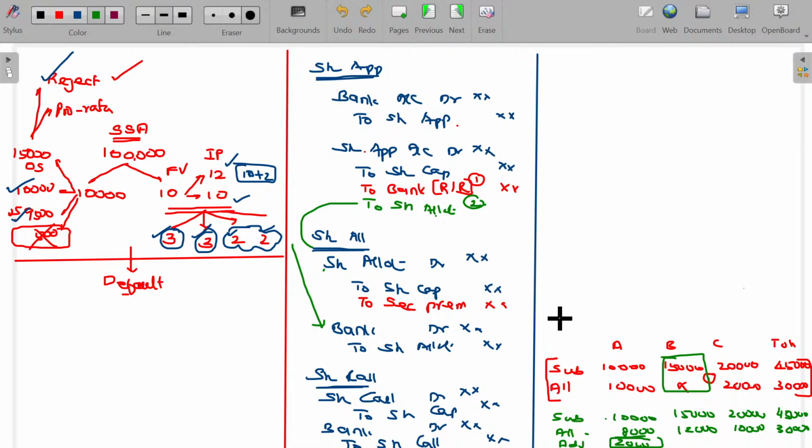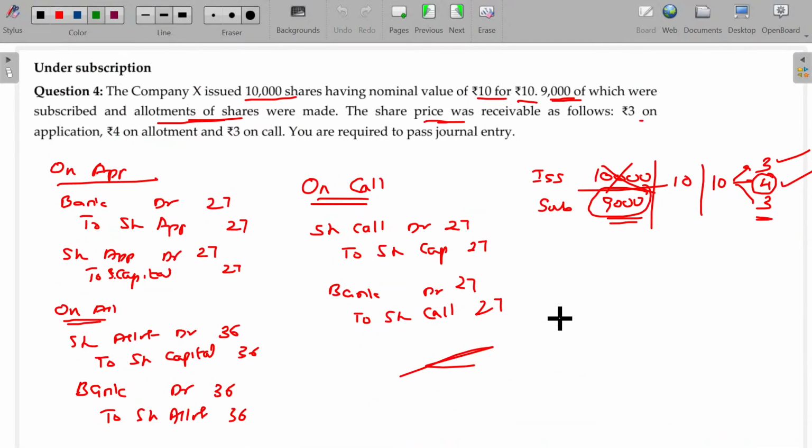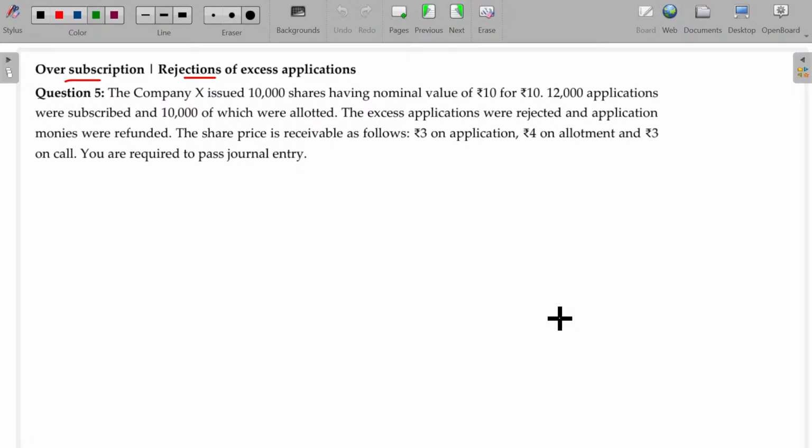Let's try to solve this one now, so that we'll be able to understand this easily. Oversubscription and rejections completely. The company X issued 10,000 shares. Nominal value 10, issue price 10. Number of application forms subscribed being 12,000, and 10,000 of which were allotted.